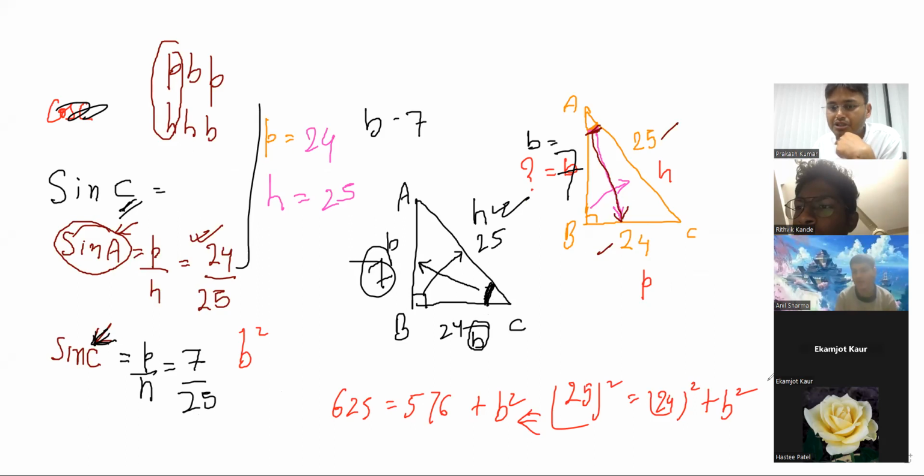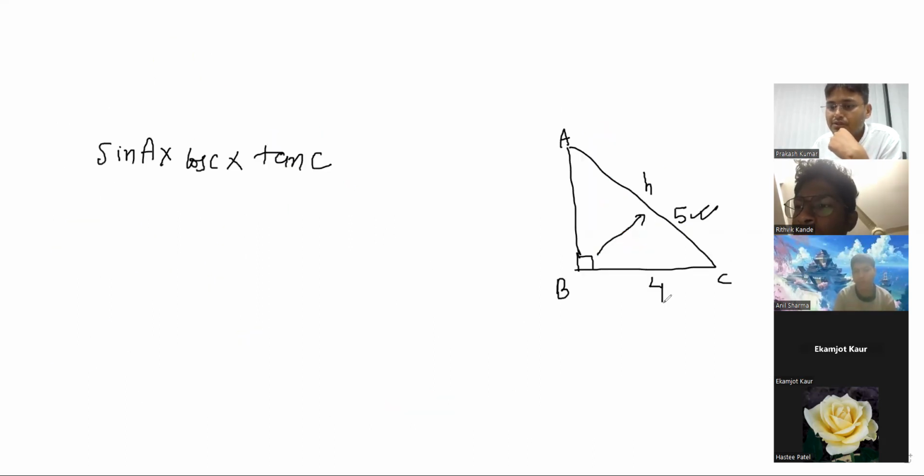Now I give you a second question. This one is the triangle. This side AC is 5, this one BC is 4, and this one is AB. You have to tell me sin A into cos C into tan C. First you have to find this AB. All of you can find this. Pythagoras theorem. How can we find this AB?